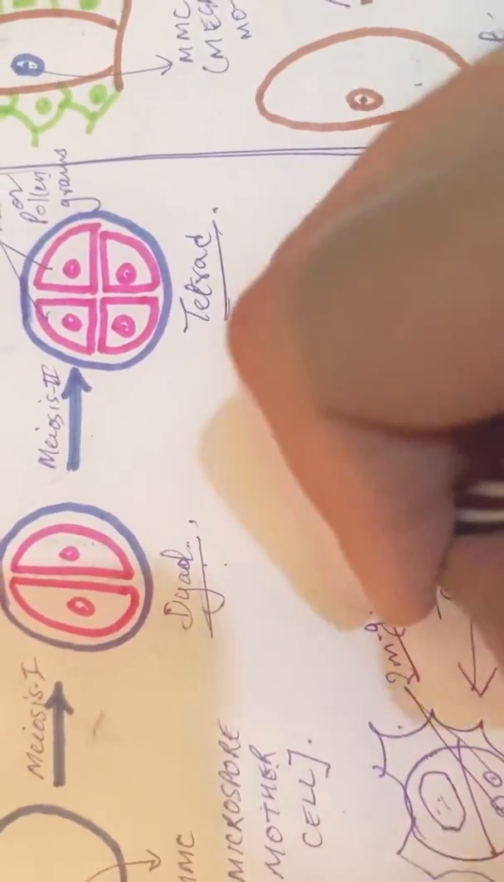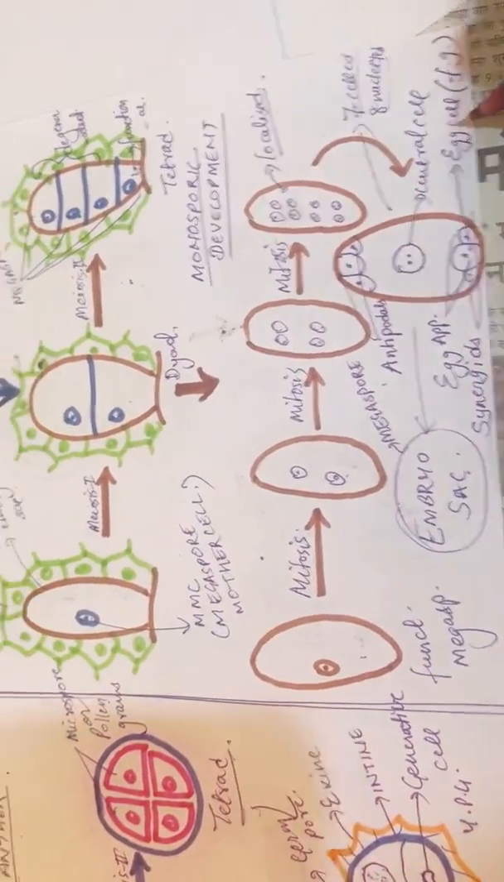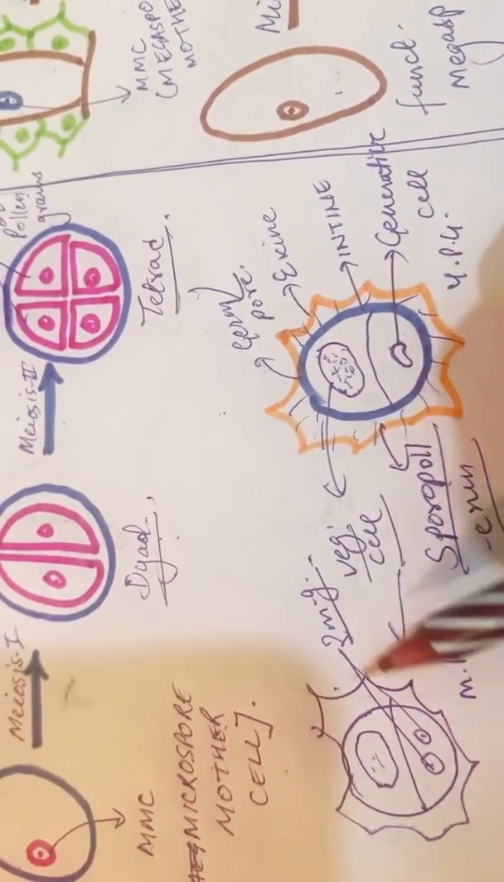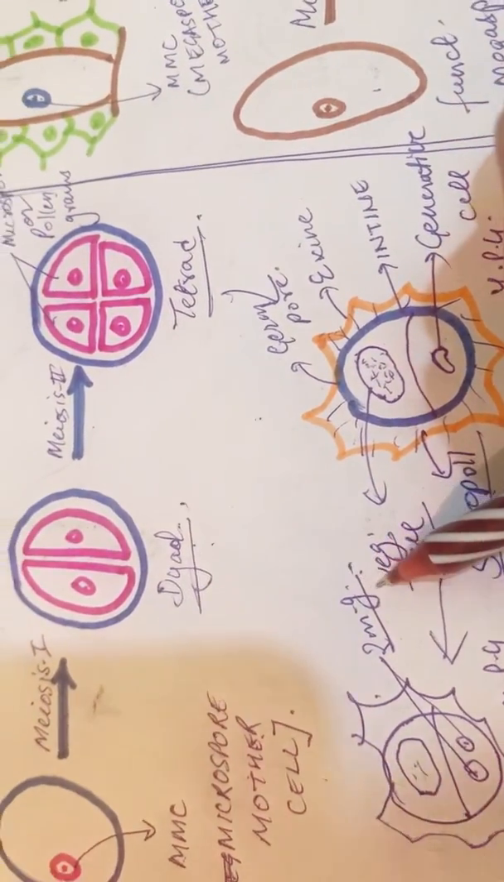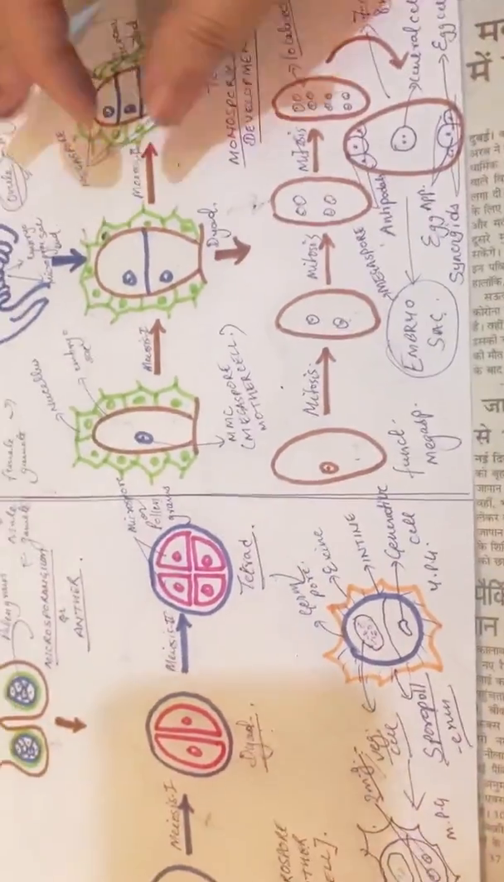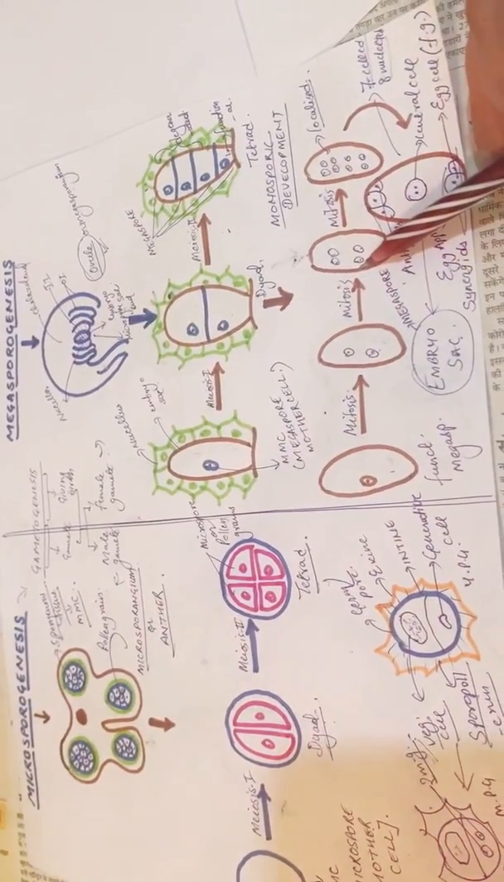Remember, there is one more comparison. The embryo sac comprises only one egg cell or only one female gamete, whereas the pollen grain comprises 2 male gametes. This is a very important characteristic feature. So you all got it. This is how the comparative study of the whole process takes place: this is microsporogenesis and this is megasporogenesis.